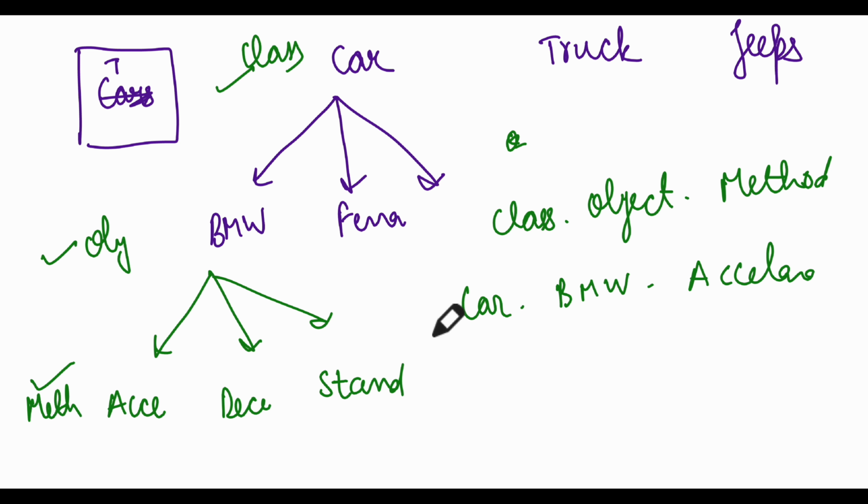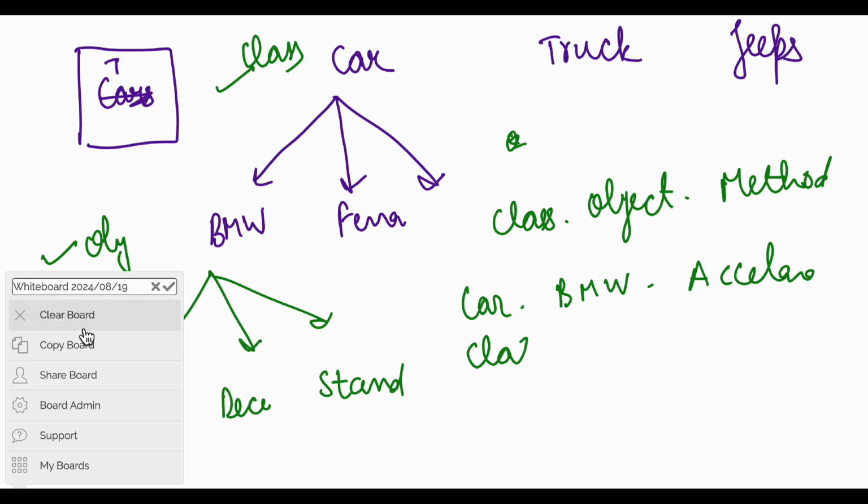Now similarly, whatever libraries are present in Python, these are classes. Whether you call it the pandas library or, let's say, numpy, whatever library, these all are classes. Now these classes can have subclasses, like pandas can have multiple classes, C1, C2.